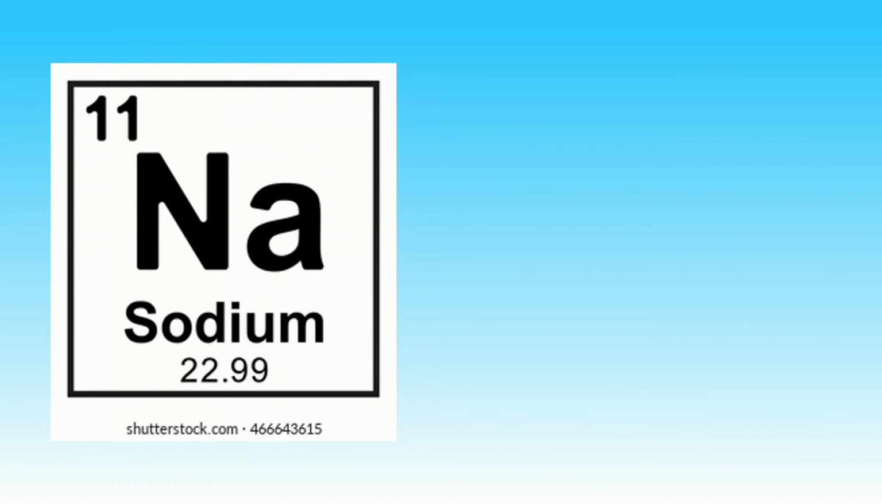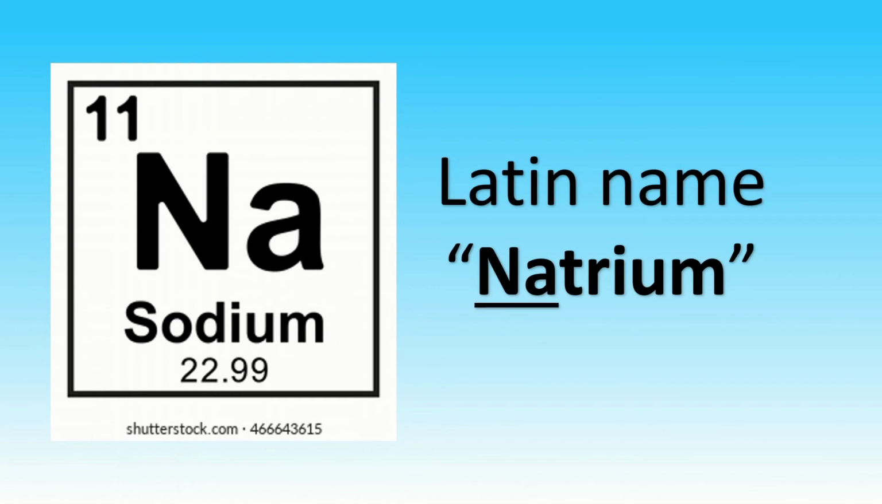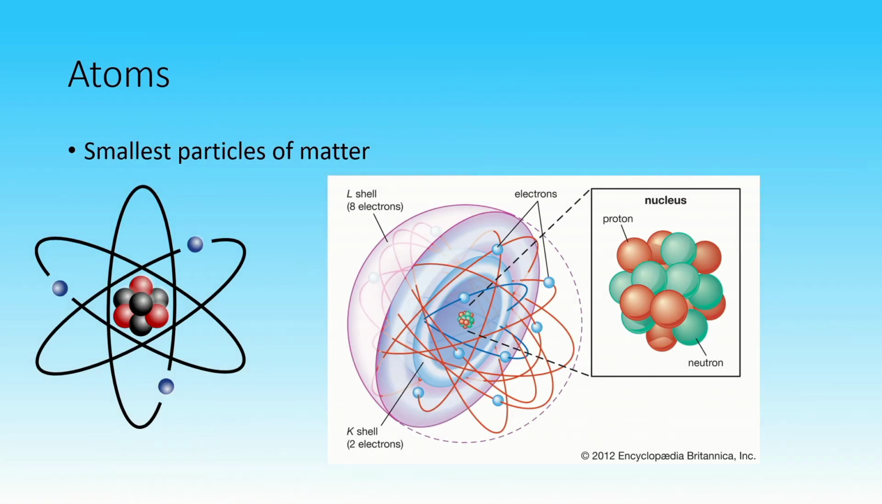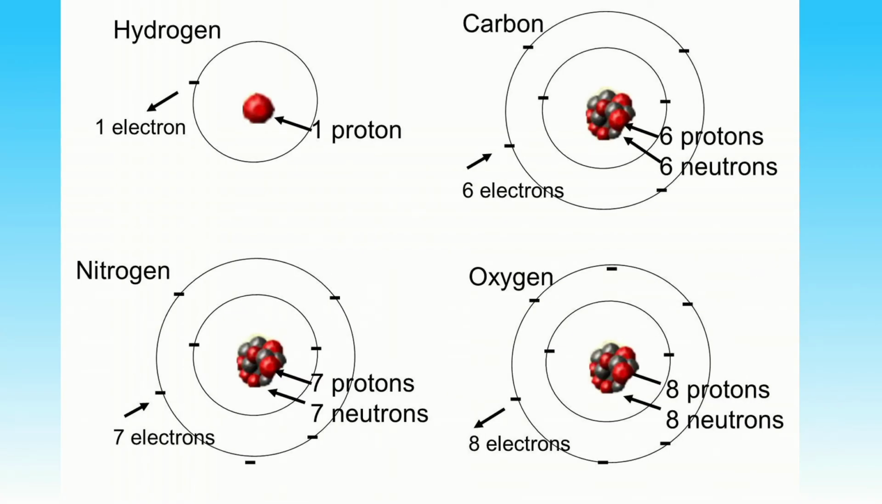Some elements have symbols based on their Latin or Greek names. The symbol for sodium is Na because its Latin name is natrium. Elements are made up of tiny particles called atoms. Different elements have different atoms. Atoms are the smallest particles or units of an element that can retain its chemical properties.